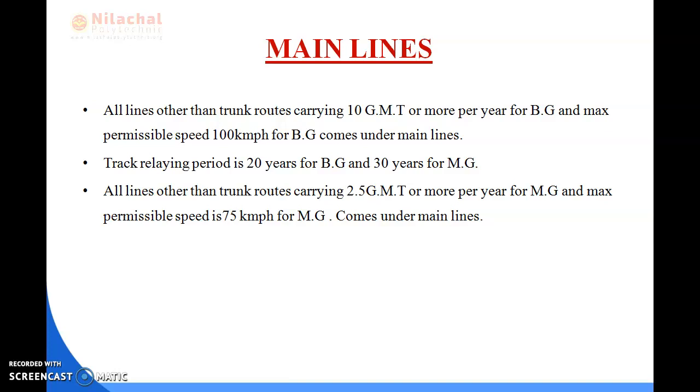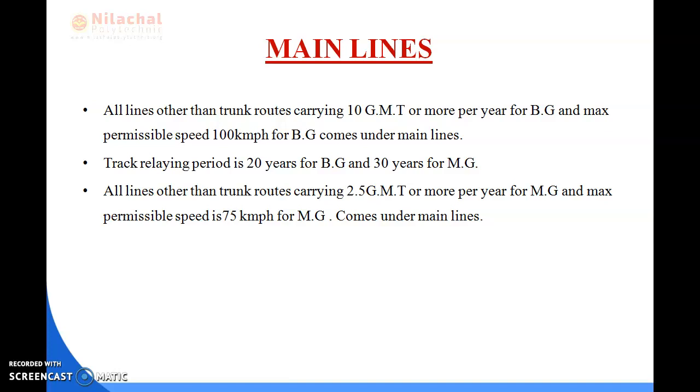Okay, so all the lines other than the trunk routes which carry 10 GMT or more for broad gauge, with a maximum permissible speed of about 100 kilometers per hour, come under the main line.